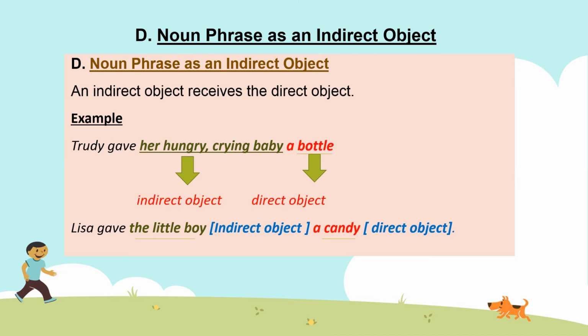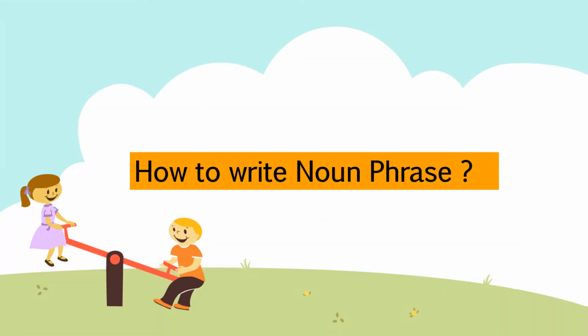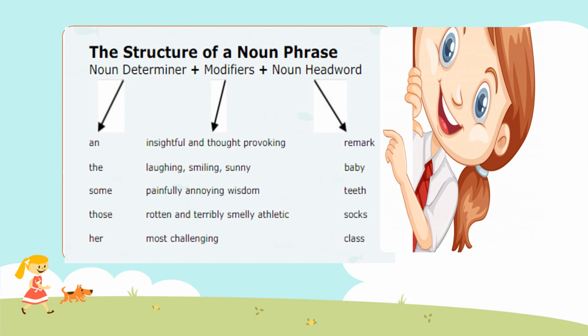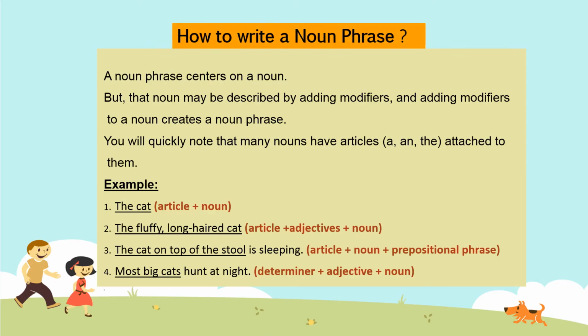Lisa gave the little boy a candy. The little boy, here it becomes indirect object and a candy is a direct object because it is receiving the action of gave. How to write a noun phrase? Noun phrases can be written by using the determiners and modifiers followed by the noun or pronoun. Sometimes modifiers come after the noun or before the noun. A noun phrase centers on a noun and that noun is described by a modifier, and modifiers come before the noun or after the noun.